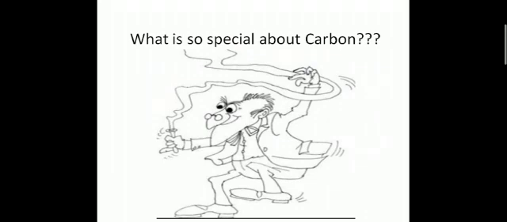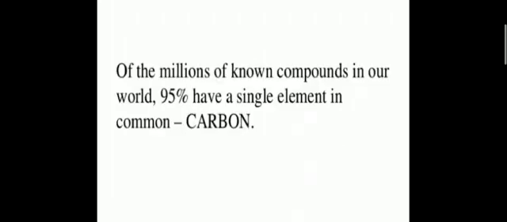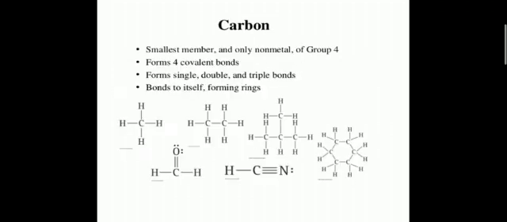The question is, what is so special about this carbon? Of the millions of known compounds in our world, 95% have a single element in them, and that is carbon. Carbon is the smallest member and the only non-metal of group 14. It forms 4 covalent bonds. It forms single bonds, double bonds and triple bonds.